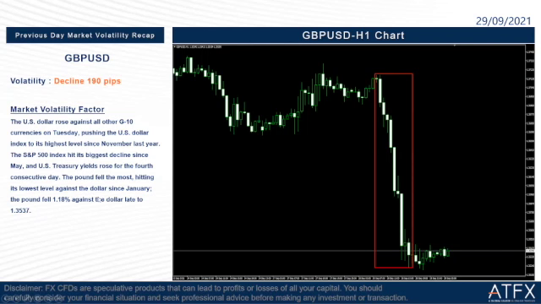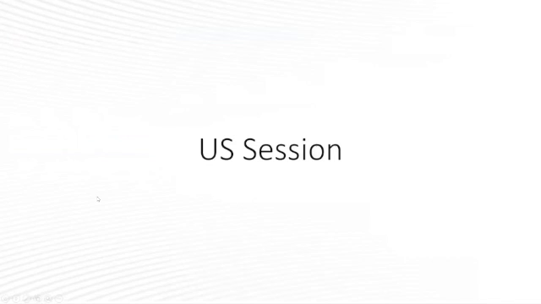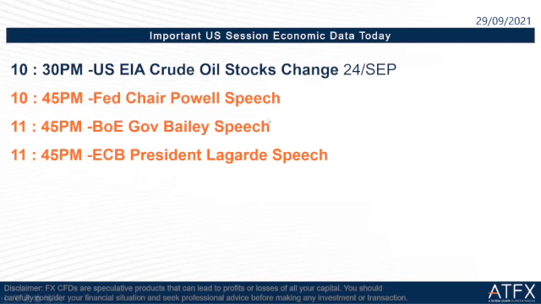So that's the reason. Okay, so we go to the next part. When it comes to today, which important economic data or speeches do we have to focus on in the market today? Let us take a look at the US session. Today we have to focus on this economic data, which is US EIA crude oil stocks change, 24th September. But there are also a few speeches we have to focus on, because the big bosses are going to have speeches tonight.